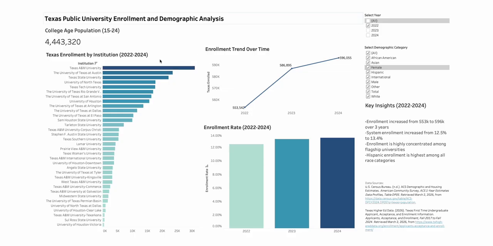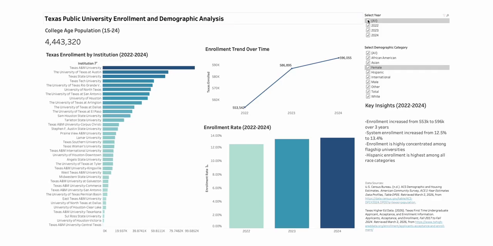Some other popular universities are the University of Texas at Austin, Texas State University, and of course the University of North Texas. This concentration might suggest that there is a lot of competition around these universities. Things like institutional branding, location, and reputation also play significant roles in shaping enrollment patterns across the state. So from this analysis, a few business insights have emerged throughout this dashboard.